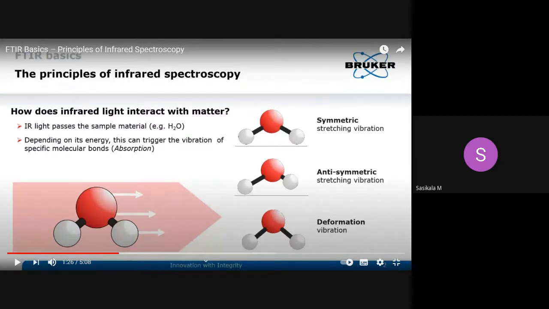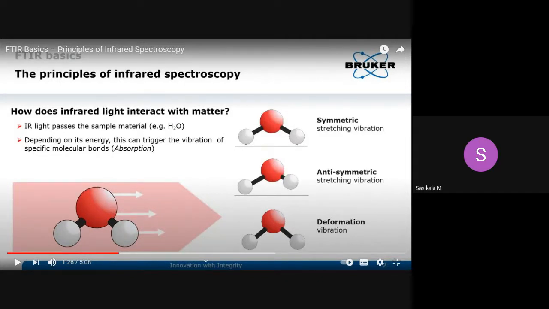But if both atoms are uniform and it is centrosymmetric, it cannot give a spectrum in the IR region. So these two rules must be followed for a molecule to give a spectrum in the IR region. Symmetric vibration will not give a spectrum in the IR region, whereas asymmetric stretching will.